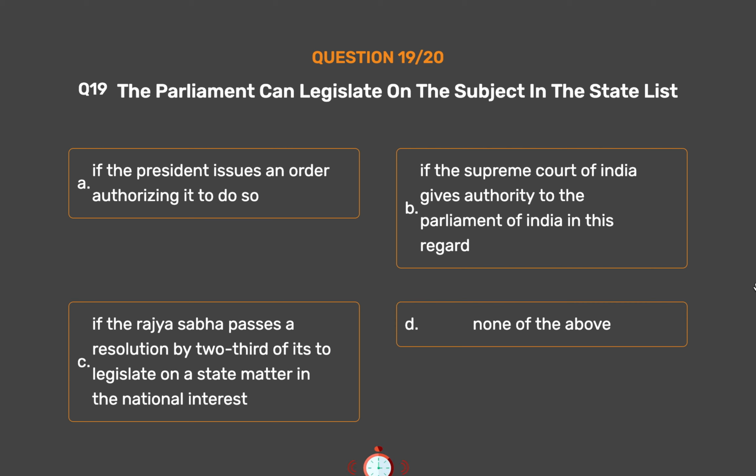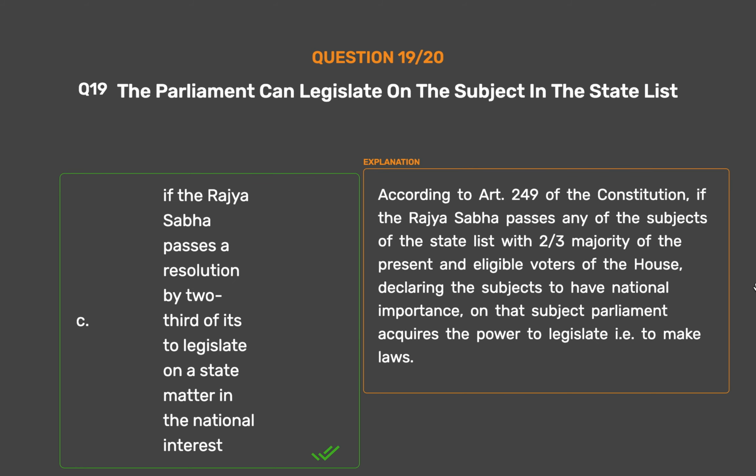The correct answer is option C. If the Rajya Sabha passes a resolution by 2/3 of its members to legislate on a state matter in the national interest. According to Art. 249 of the Constitution, if the Rajya Sabha passes any of the subjects of the state list with 2/3 majority of the present and eligible voters of the House, declaring the subjects to have national importance, on that subject Parliament acquires the power to legislate, i.e.